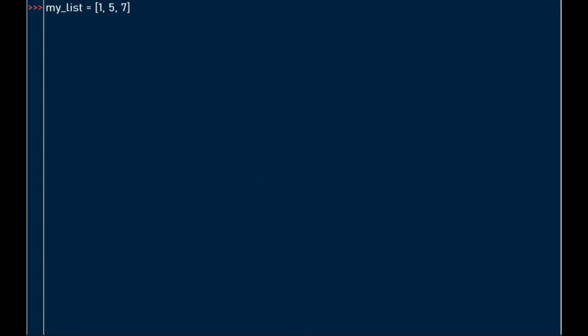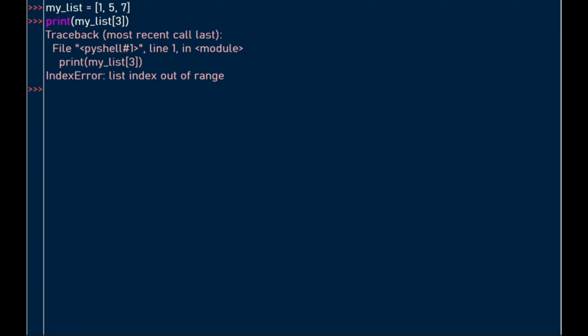In this second example, we define a list called mylist with three integers: 1, 5, 7. Access an element at index position 3. Remember, when you're dealing with lists, it starts counting from 0, so 0, 1, 2. So we don't have an element at index position number 3. When you run the program, we get an error, an IndexError.